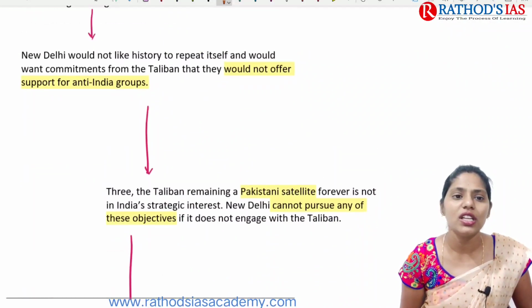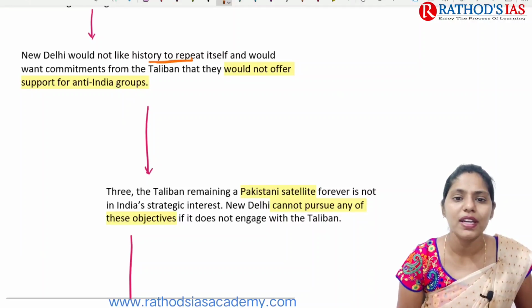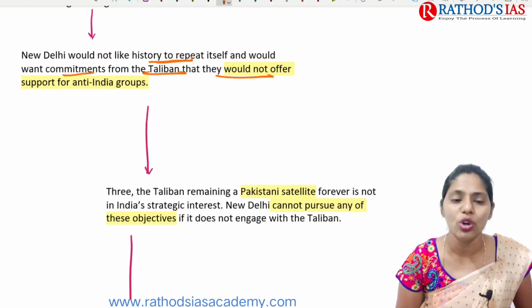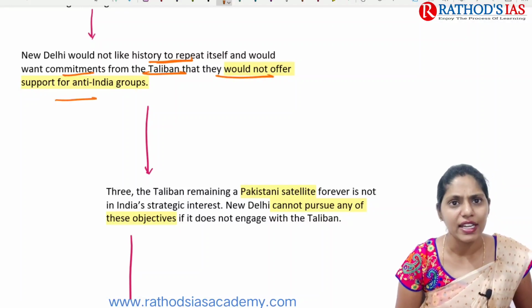And the next one is that New Delhi would not like history to repeat itself, and it would want commitments from the Taliban that they would not offer support to anti-Indian groups.